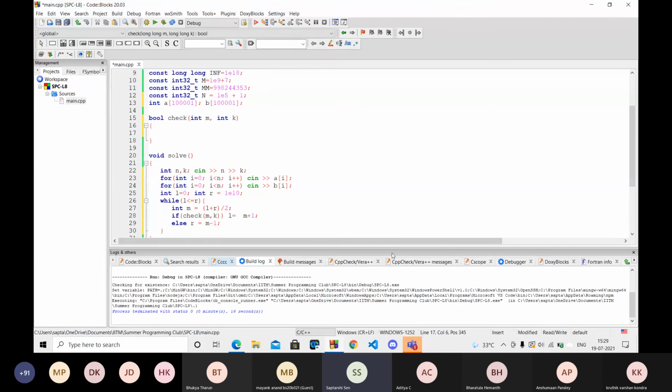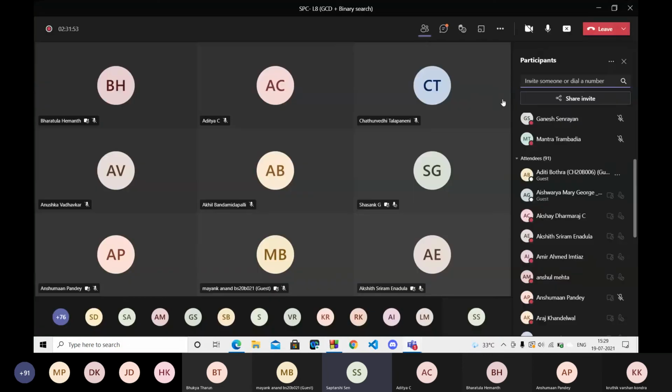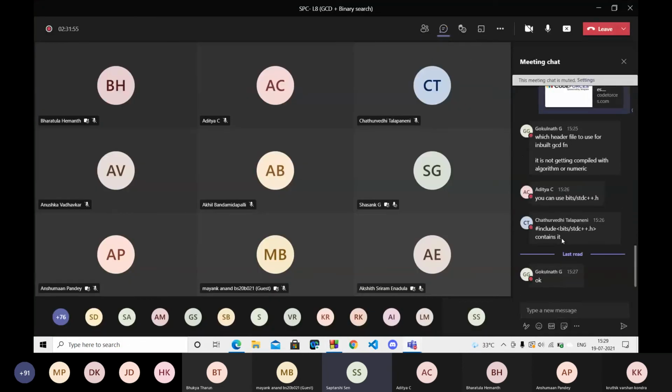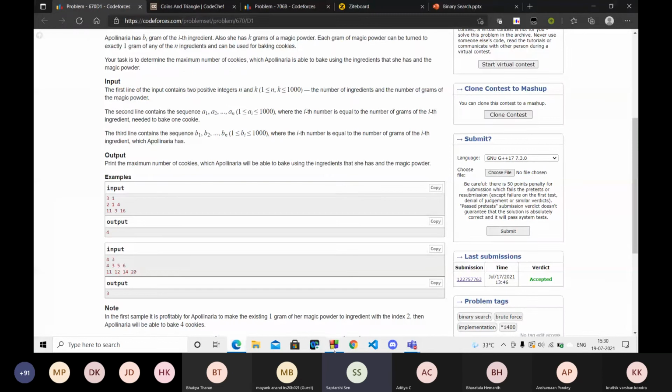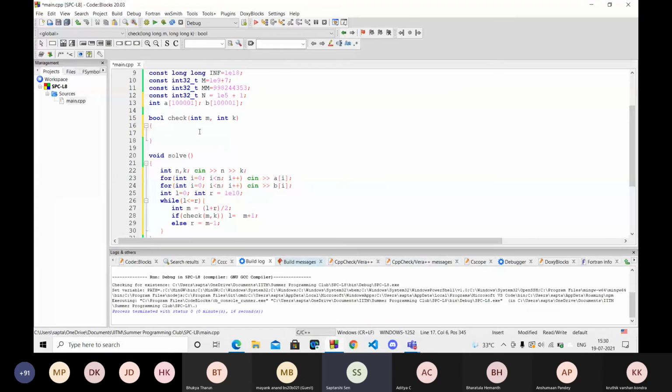Okay, I think someone has a doubt. Yeah, so now let's implement the check function. What we will do, we will iterate through the entire array.